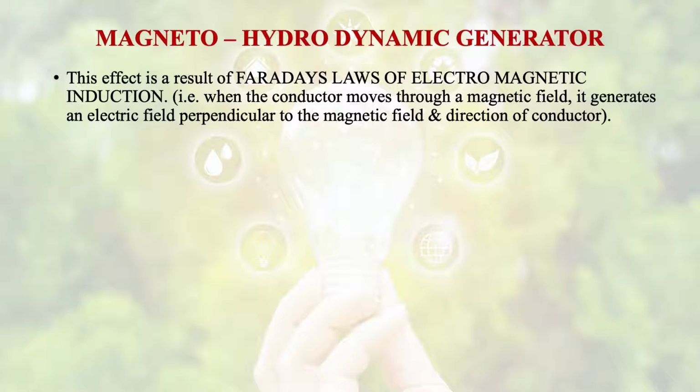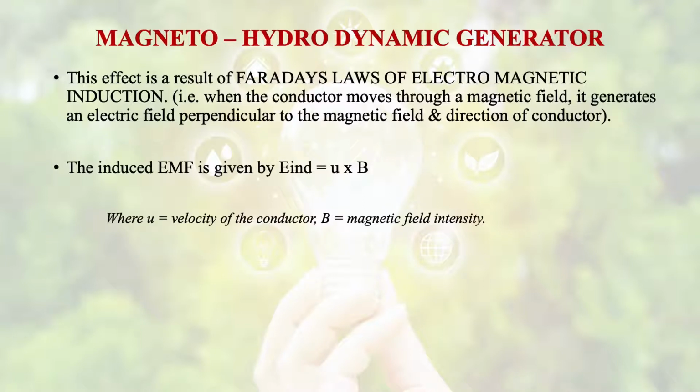And what is Faraday's law? Faraday's law states that when the conductor moves through a magnetic field, it generates an electric field perpendicular to the magnetic field and direction of conductor. This induced electromotive force is given by E_ind = U × B, where U is velocity of the conductor and B is the magnetic field intensity.